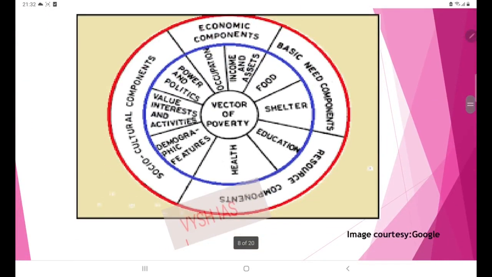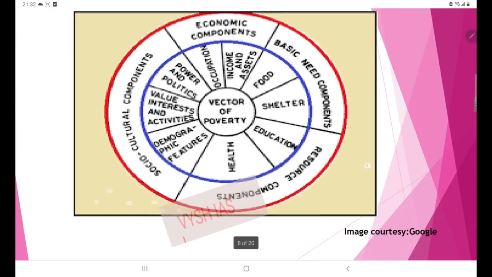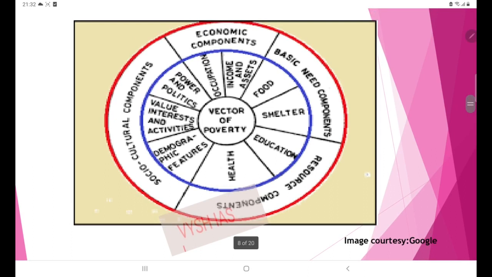Then you can use some diagrams in your answer writing. Here I have given a diagram. This is economic components. What are the economic components?